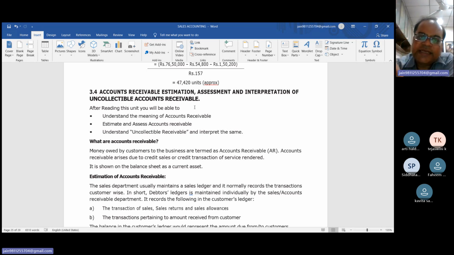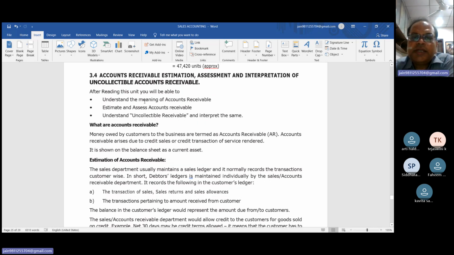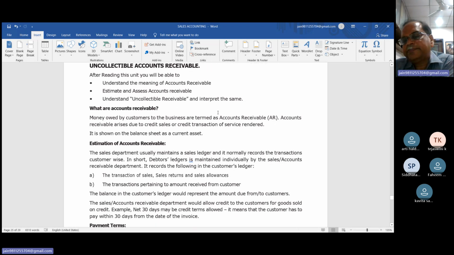Sales, regarding cash sales, and now some concepts regarding bills receivable or accounts receivable or the debtor. After reading this, you will be able to understand the meaning of accounts receivable, estimate and assess the accounts receivable, and understand the uncollectible receivable and interpret the same.